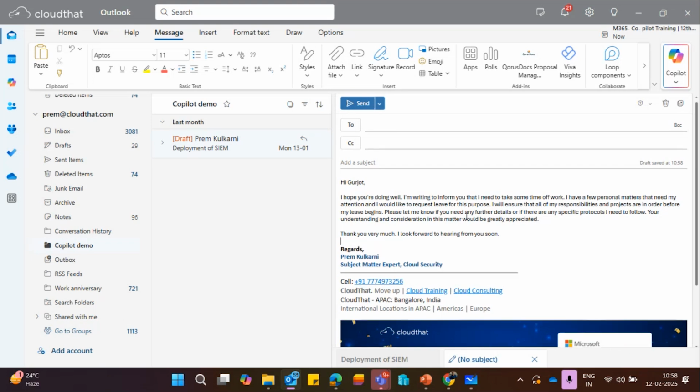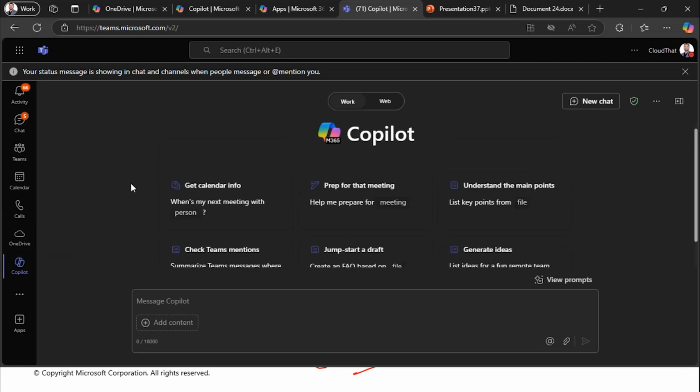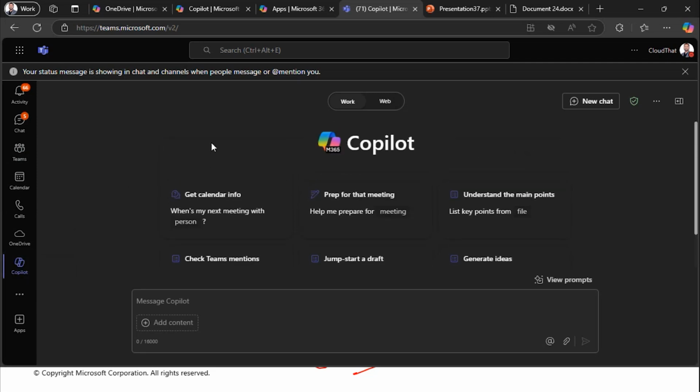Because we are treating it as an assistant, so some of the part still is on the human side, just to make sure that we have a good balance of AI and your personalized experience. So this is the easiest and quickest way of accessing Copilot. I hope that is also clear to you.